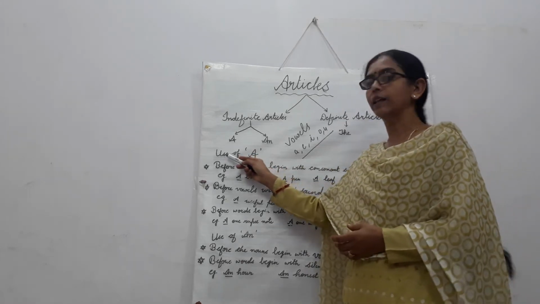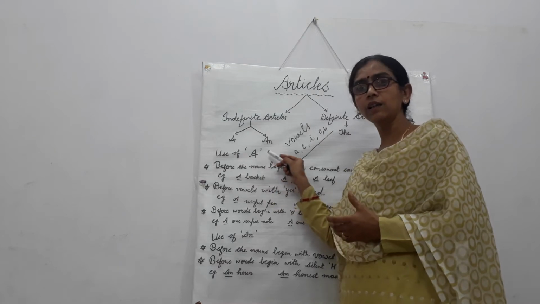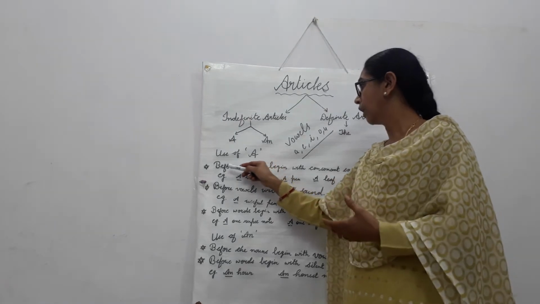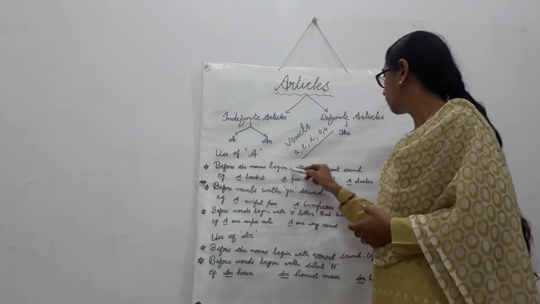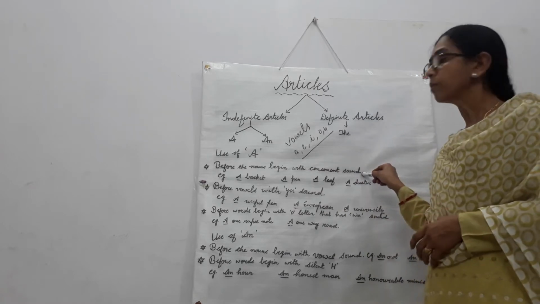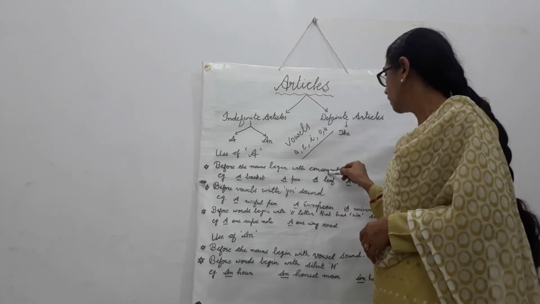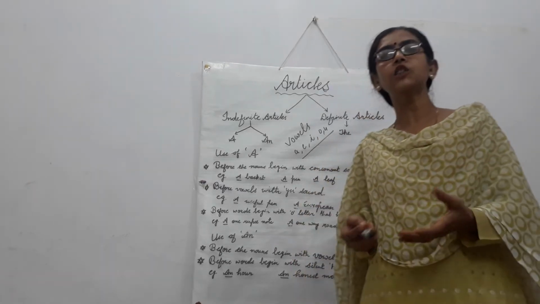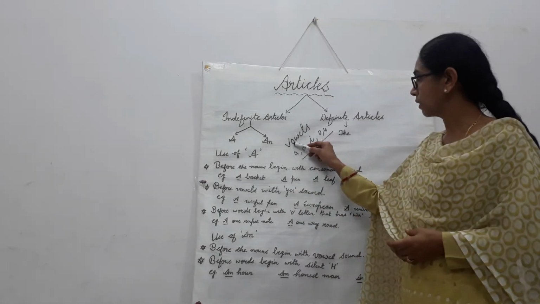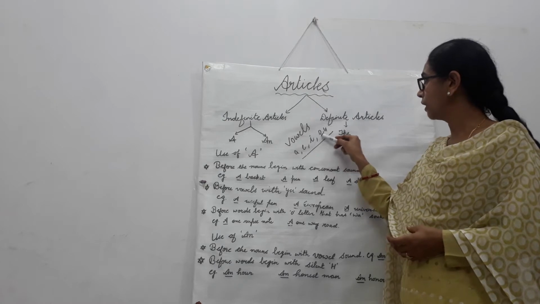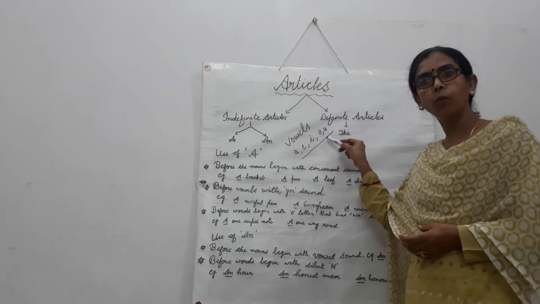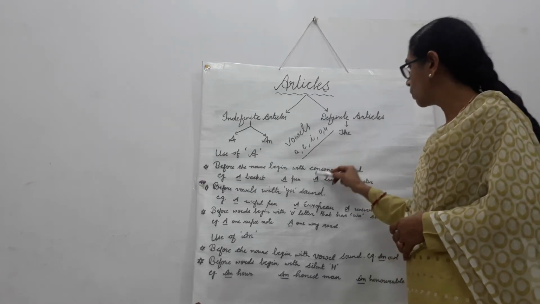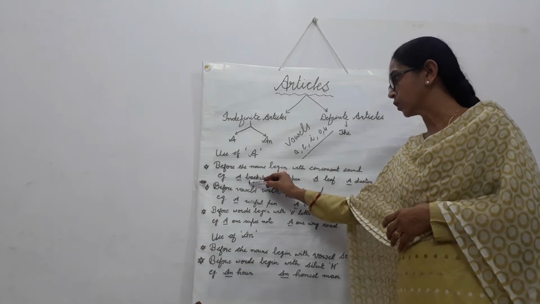So let's begin with article a. Use of article a. There are certain rules to using these. The first rule is before nouns that begin with a consonant sound, we use article a. As we all know, there are 26 letters in the English alphabet. Five are vowels: a, e, i, o, u. These are the five vowels and the rest of the letters are consonants. So we use article a with a consonant sound.